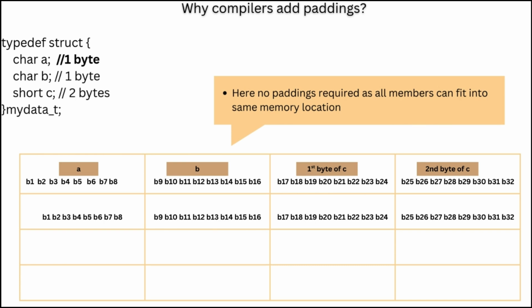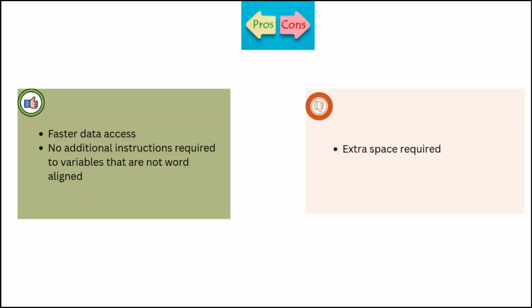Okay. So we will now see why the padding is added. Let's see the pros and cons. If you have paddings, then the data will be accessed very quickly because each variable will be stored word aligned, and it can be accessed in one CPU cycle. So there is no need for additional instructions to access the variable from different memory locations and combine it. The only con is you need extra space. So some padding bytes will take extra size.